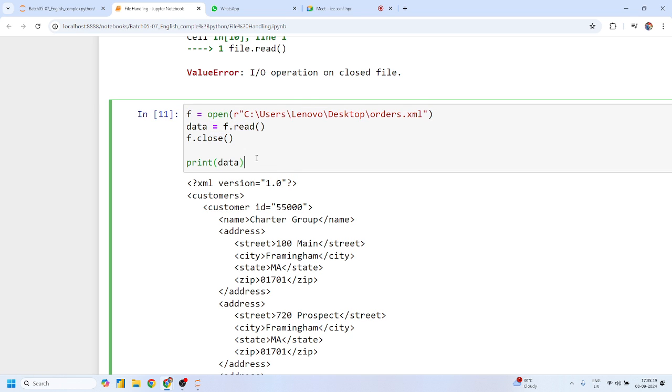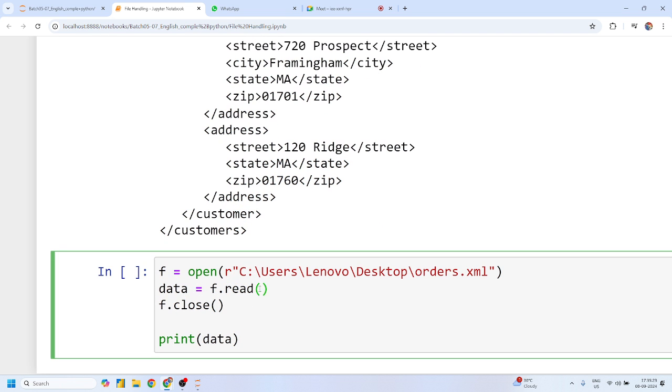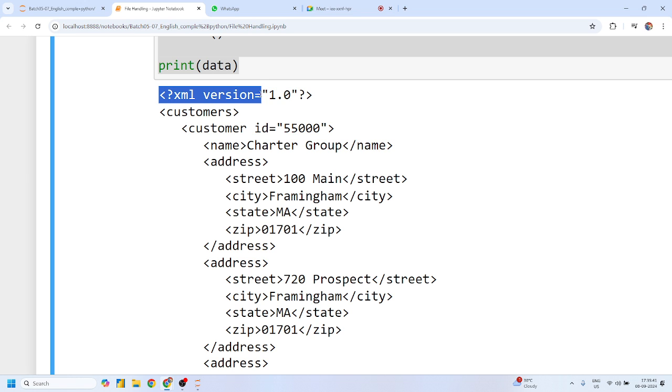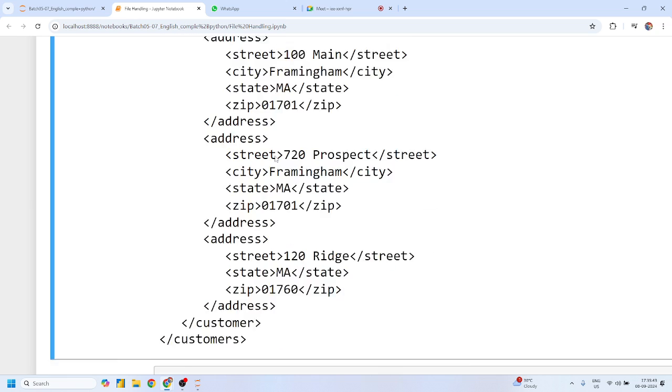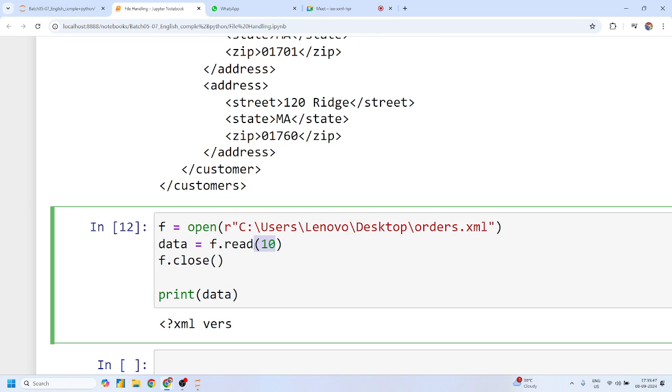Suppose I want to read this file, but not all the data. Shivani, I'll simply write that I want to slice up to the 10th character, 0 to 10. It will start from the 0th index, and from this 0th index it will go up to the 10th index, right? And this will give all the values, whatever is possible, up to 10 characters. Yes or no? I think this one is easy.